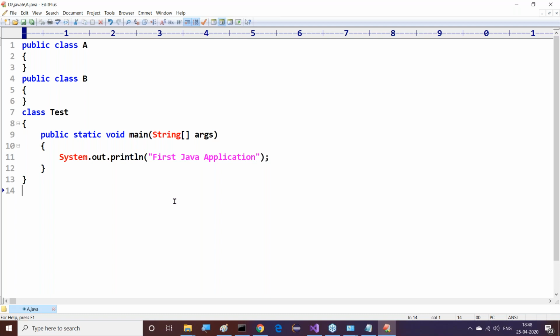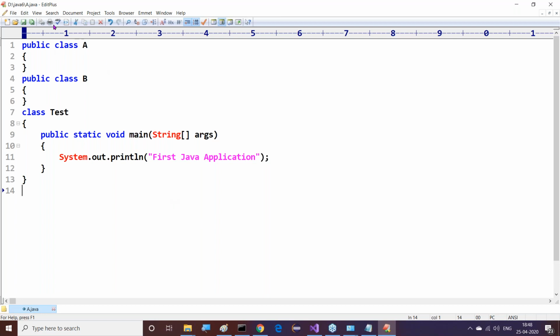Is it possible to declare more than one public class in a single Java file or not? The answer is no, not at all. It is not possible. Now let me check the same thing.